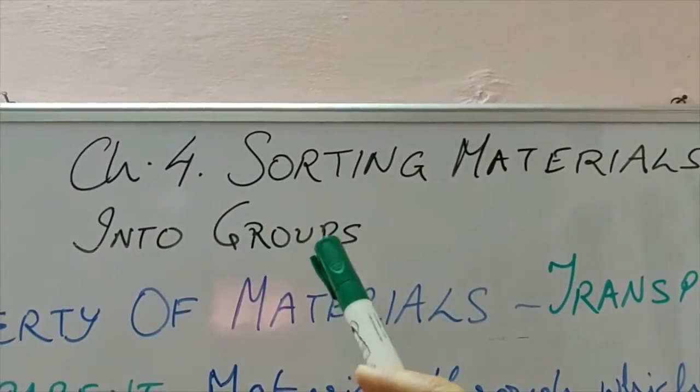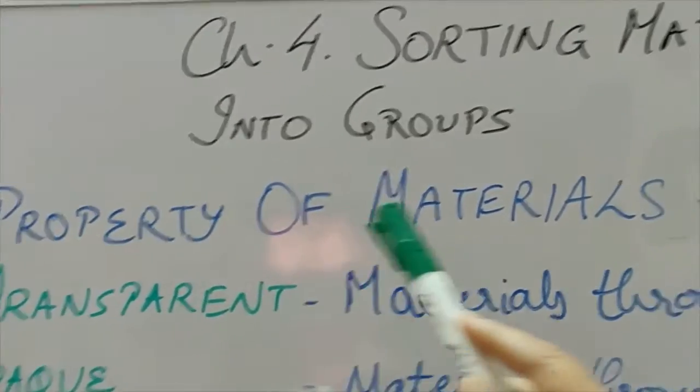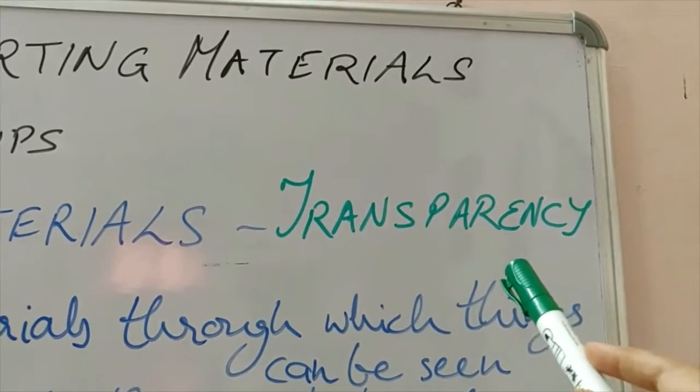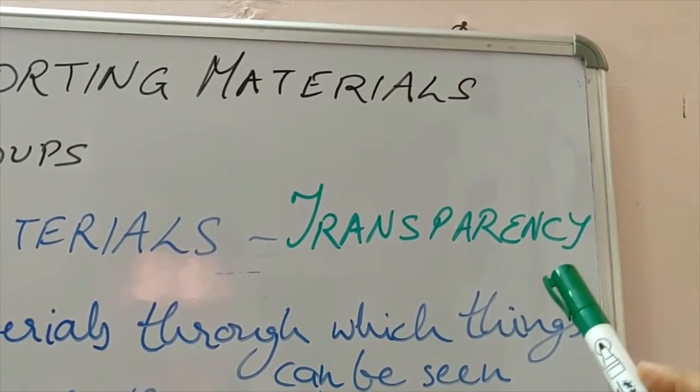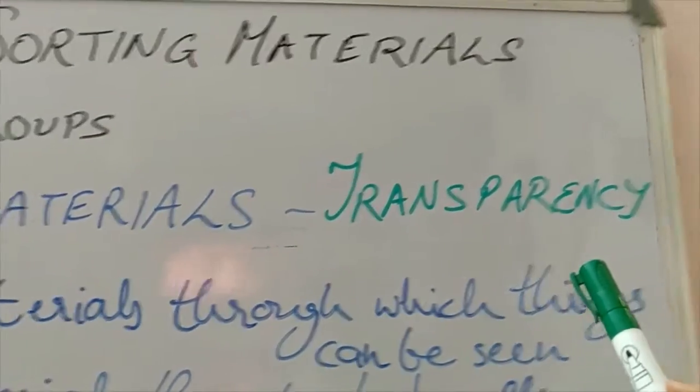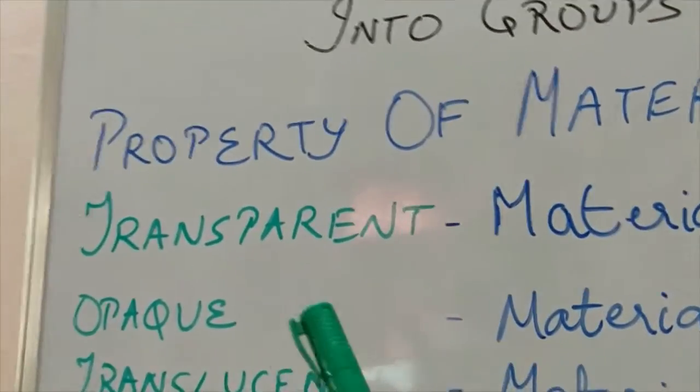In this chapter today we are going to study the property of materials, in which we will understand about transparent materials, then opaque materials and translucent materials also. So what are these materials? Let's understand them one by one.